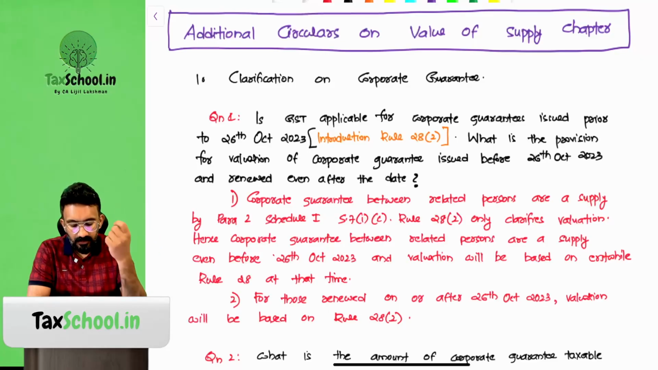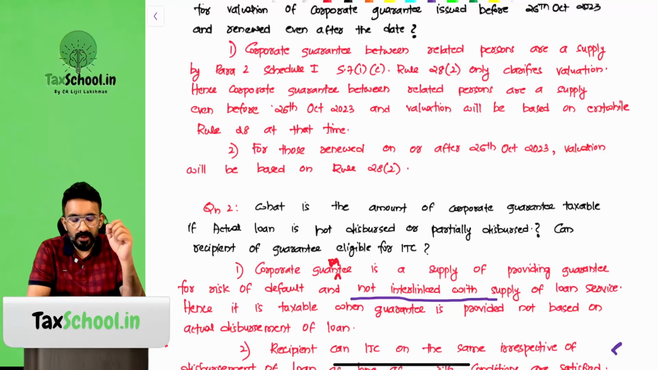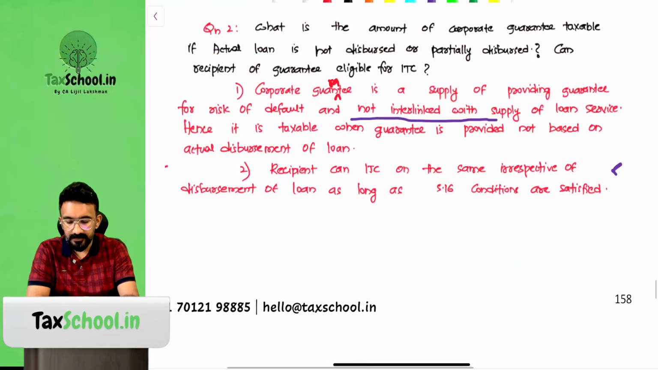So before the introduction of Rule 28.2, valuation would have been based on Rule 28. Now this is Rule 28 sub rule 1, the older Rule 28, which says what? You have to take the open market value. If not available, the value of like kind and quality. If not available, Rule 30-31. That method would have been applied. For those renewed on or after 26th of October 2023, look at the second part I have written, now we will do the new valuation, that is 1% or actual, whichever is higher.